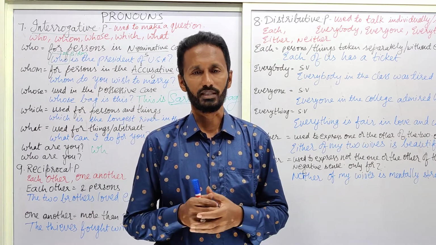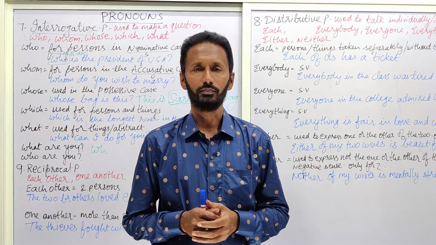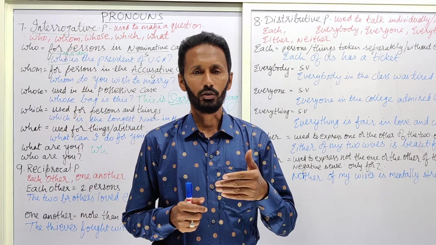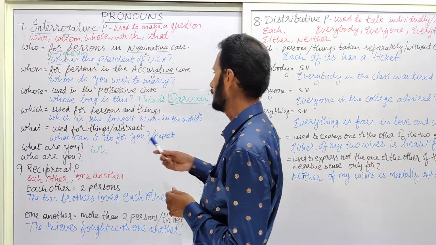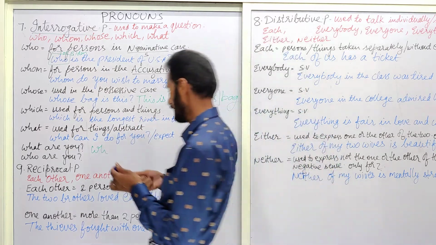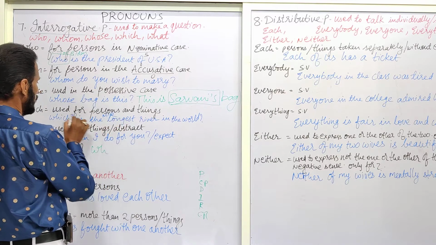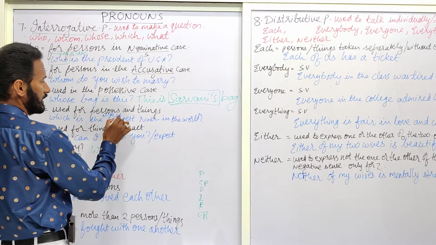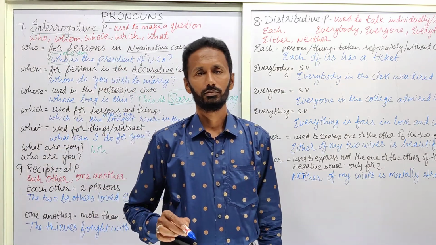He wishes to say the Nile is the longest river in the world. So if we want to frame a question, then we have to put which is the longest river. So the answer here would be the Nile. The Nile is the longest river in the world.